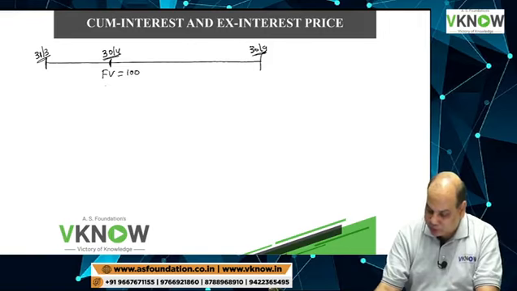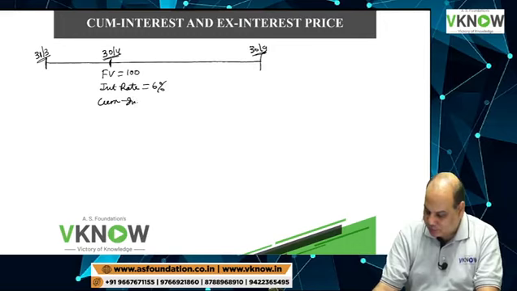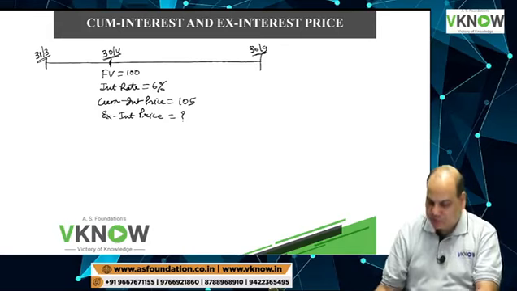Face value 100 rupees. Interest rate 6% and cum-interest price is 105 rupees. The student will tell me what is the ex-interest price.